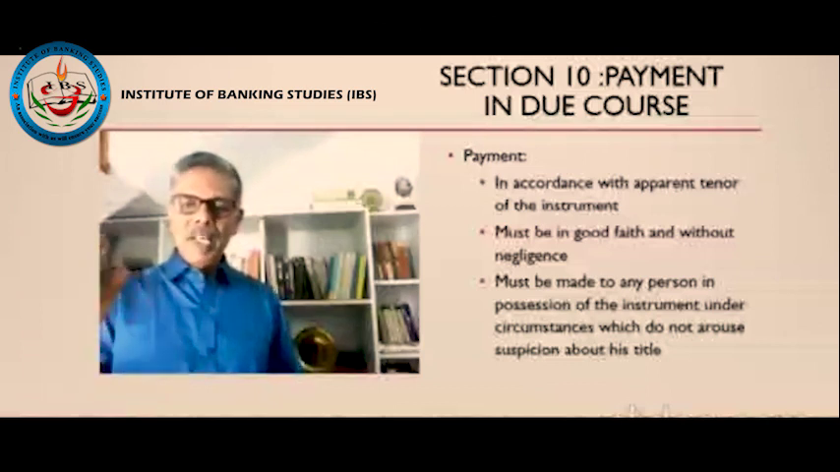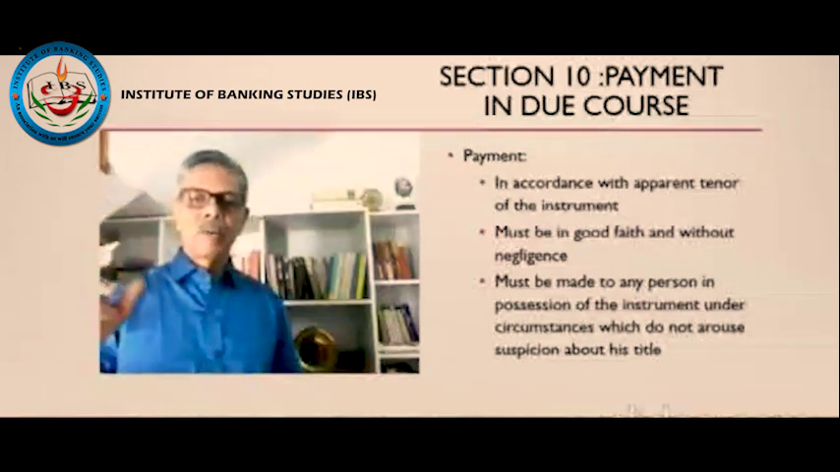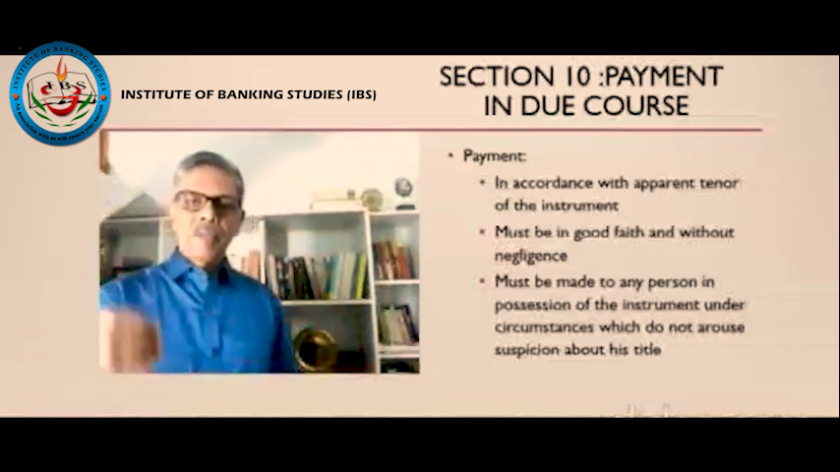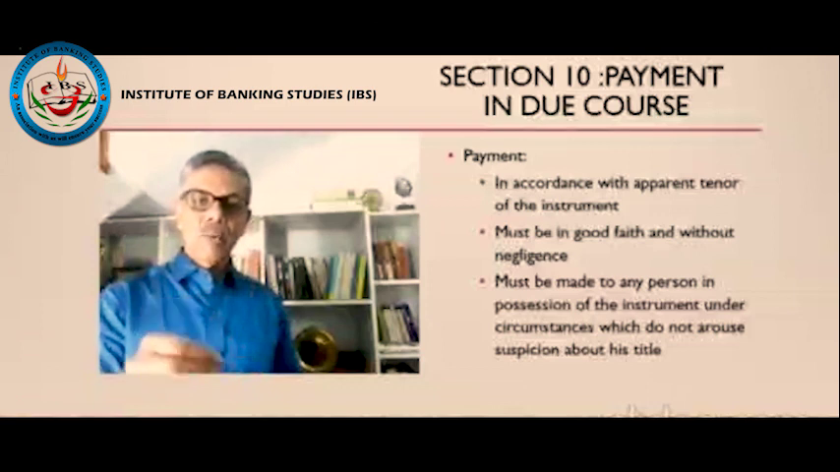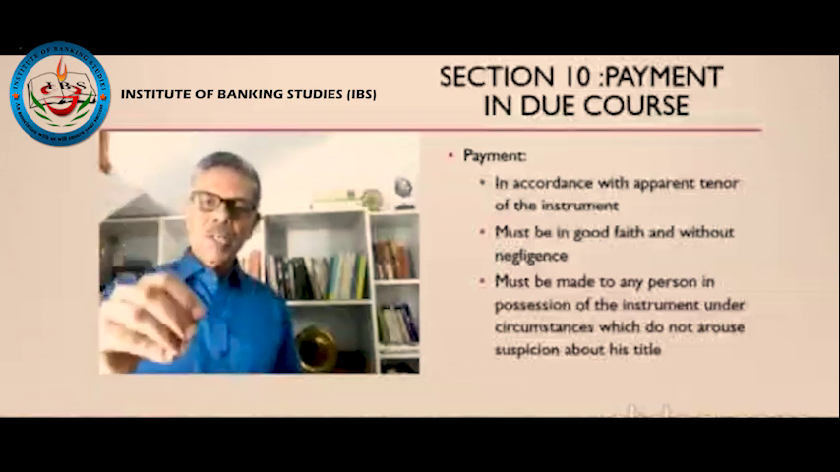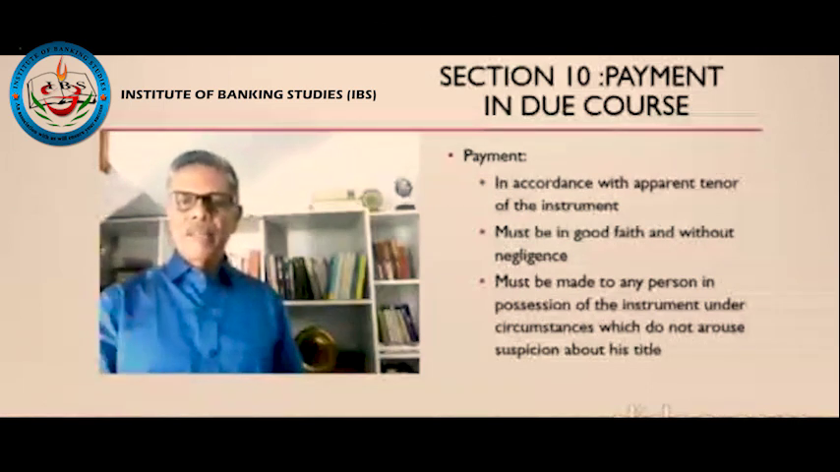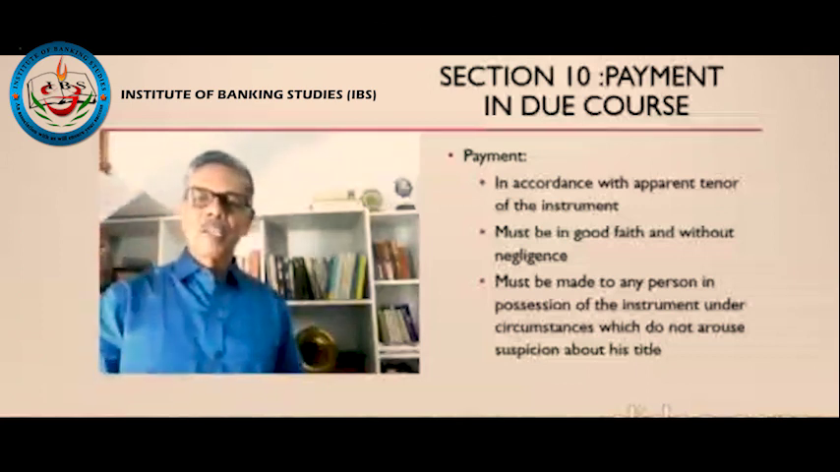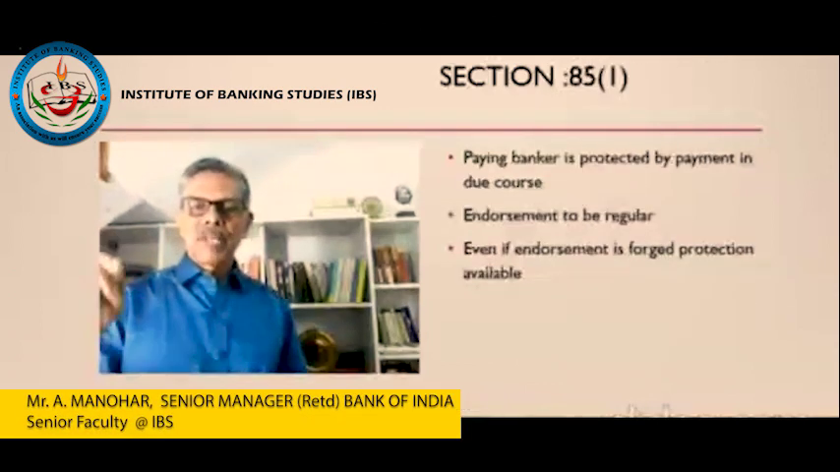Must be paid to any person in possession of the instrument under circumstances which do not arouse suspicion about its title. That means when a person comes for payment, there should not be any circumstances which give the banker a doubt that that person is not entitled to receive the payment. If the circumstances are such that there is scope for doubt, and if the banker has already paid, in that case it's not a payment in due course and the banker will not get protection. Now let's take up the sections one by one.